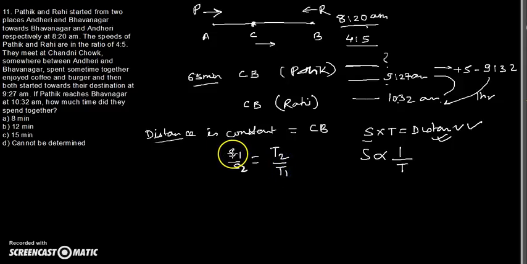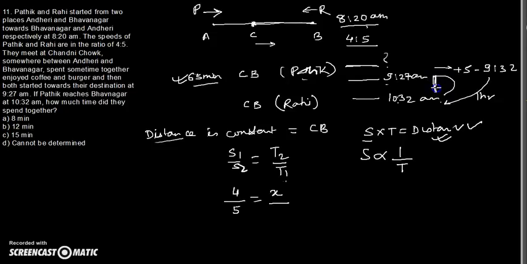So if the speed of Pathik is 4 units, the speed of Rahi is 5 units. Now T2 is the time taken by Rahi to cover the distance B to C, which we don't know. And T1 is the time which Pathik takes to cover the distance CB, and that time we have calculated to be 65 minutes.